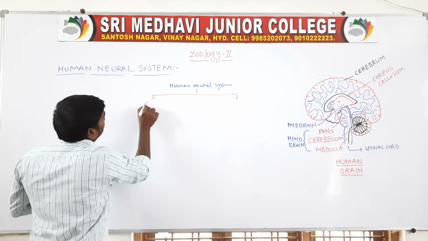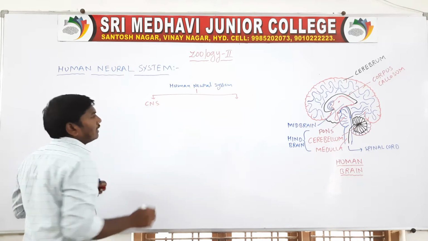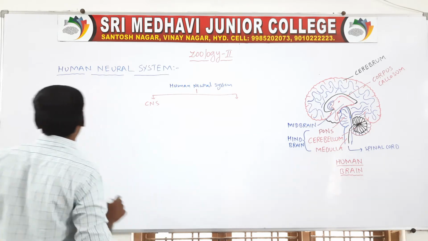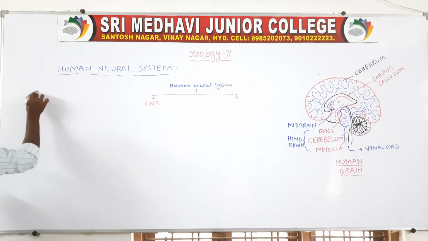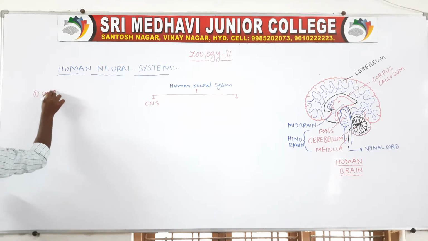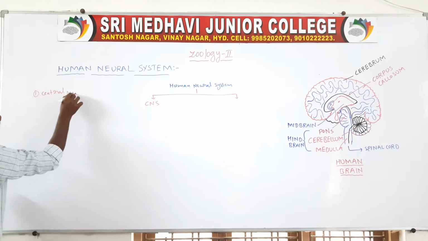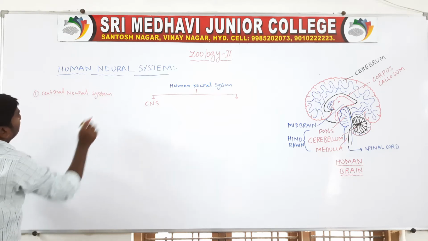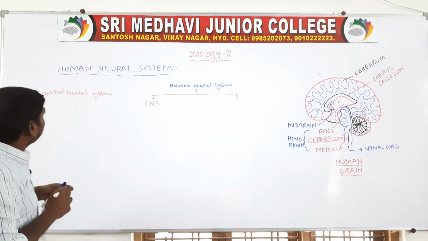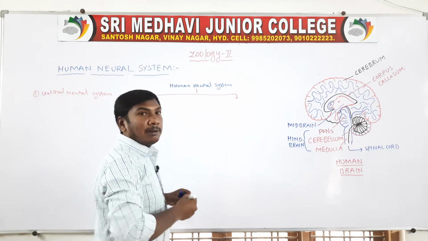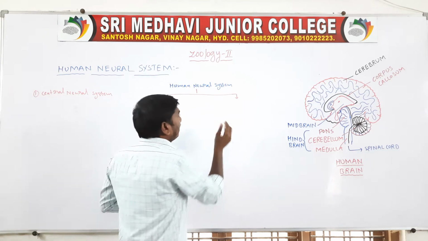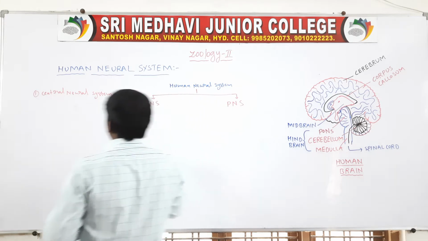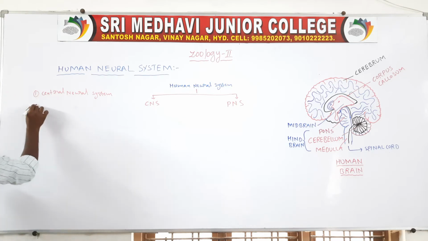First one, central neural system, CNS. Second one, peripheral neural system, PNS.